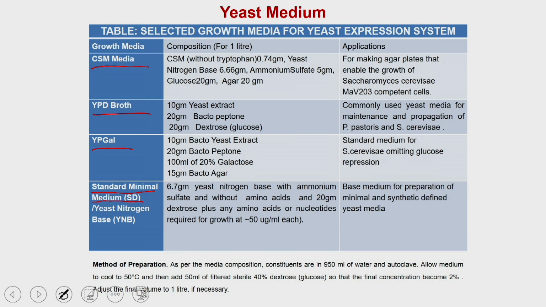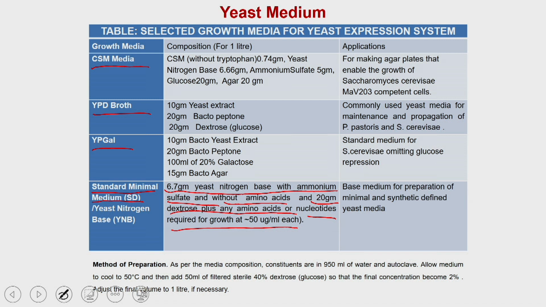Standard minimal media requires yeast nitrogen base with ammonium sulphate, without amino acid, and 20 grams of dextrose, plus any amino acid or nucleotide required for the growth at 50 microgram per ml. The preparation of yeast media is exactly the same as for microbiology media.